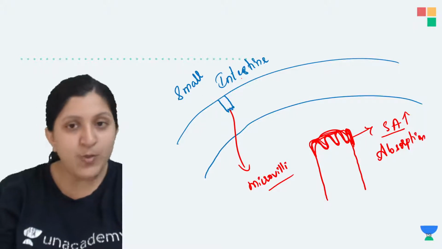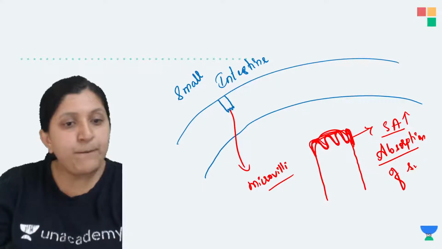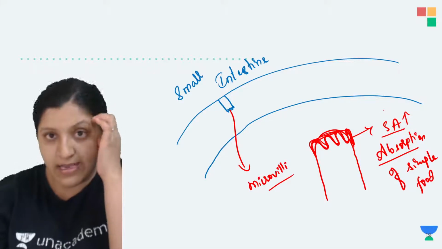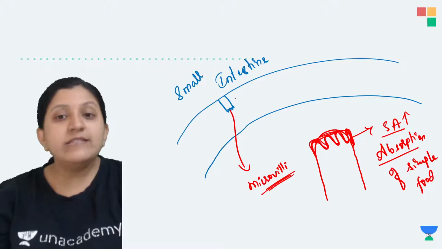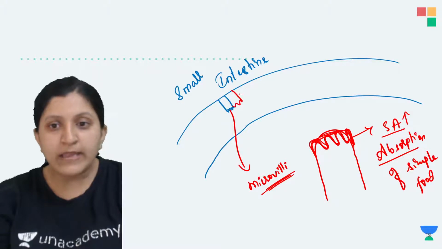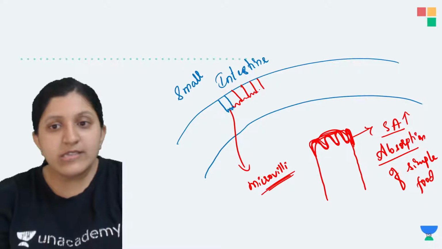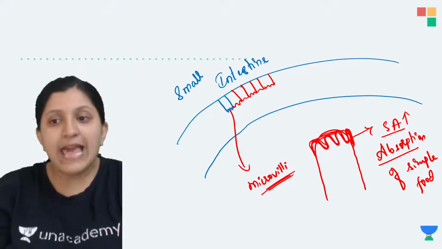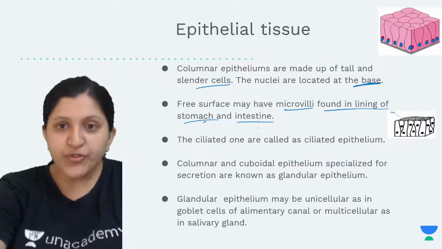So that is in the small intestine. This is mainly for the absorption of food, that is simple food. Okay, so absorption of simple food will be done if the surface area is increased. That is because of the microvilli. That is the reason we can find in the small intestine many columnar epithelium with many microvilli like this, so that the increase in surface area can be seen. And that increase in surface area will help in the absorption function, so that more and more absorption of food can be done.